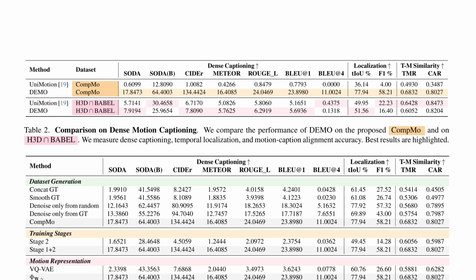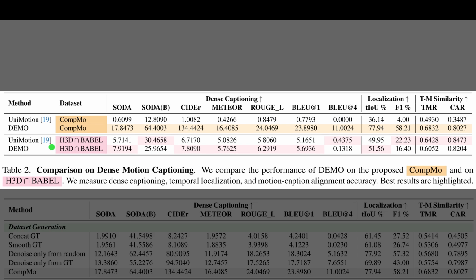Table 2 compares Demo with Unimotion and shows clear gains in captioning and localization. SODA is a caption quality score that balances precision and recall across segments, so higher values mean better holistic descriptions. On CompMo, Demo lifts SODA to about 18. It also boosts temporal intersection over union to about 78. On H3D Intersect Babel, Demo nudges both captioning and localization upward, which indicates useful generalization. The motion text similarity columns rise as well, signaling tighter alignment between actions and words.